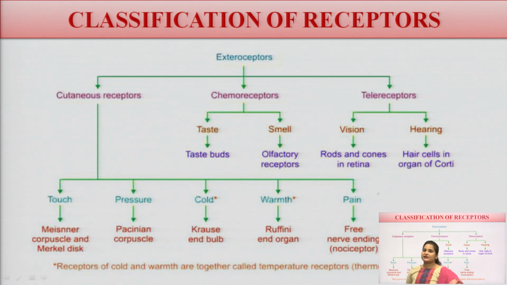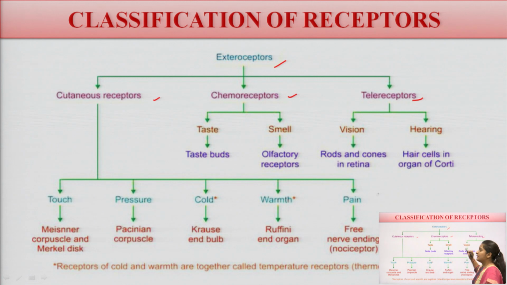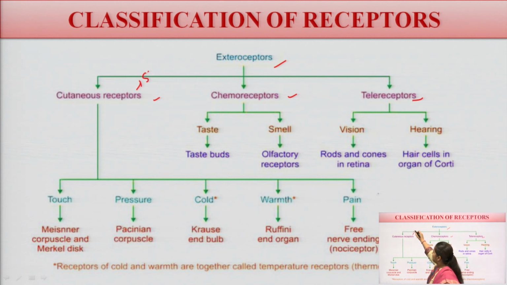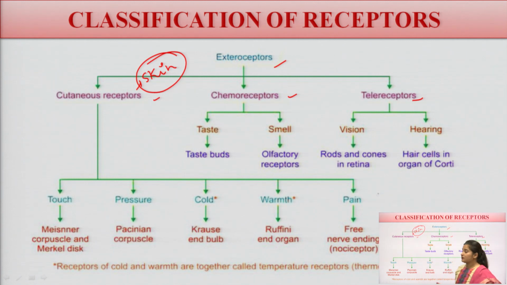Now, classification of receptors. Receptors are basically classified into two types, exteroreceptors and interoreceptors. Exteroreceptors are divided into the cutaneous receptors, chemoreceptors and teloreceptors. Cutaneous means skin.